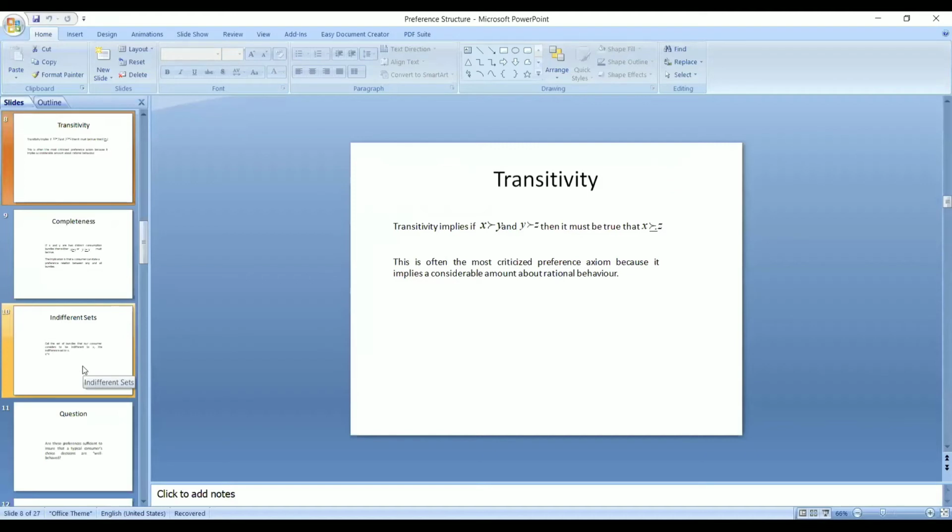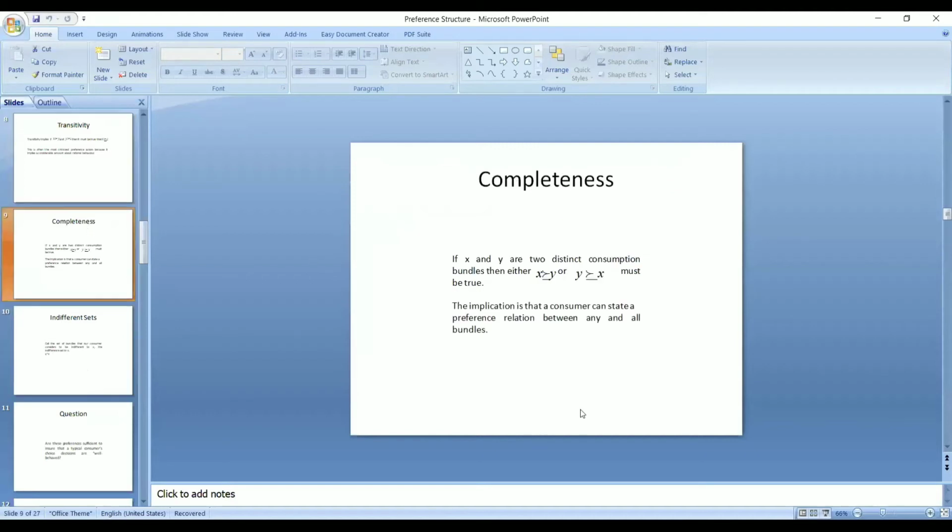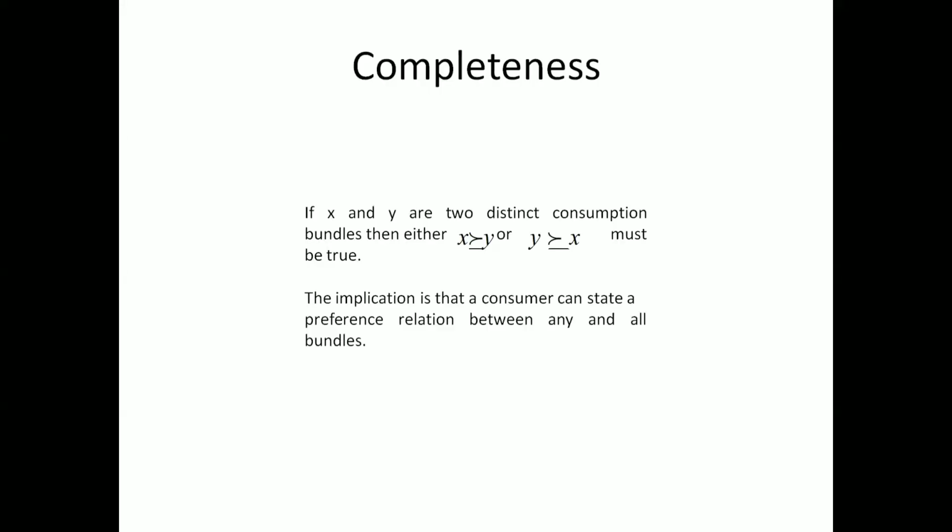So does anybody have any doubt till now? Coming to this completeness part. The completeness shows that we assume any two bundles can be compared. Given any X bundle and any Y bundle, we assume that X is at least as good as Y, and Y is also at least as good as X.